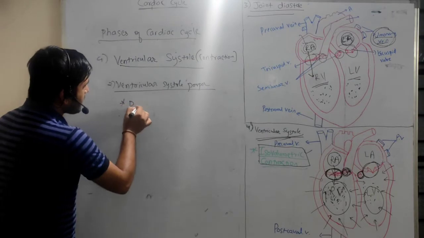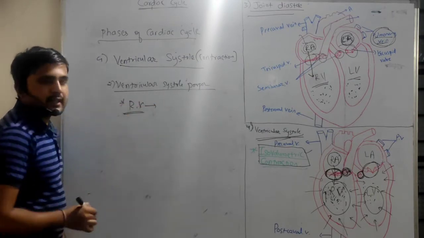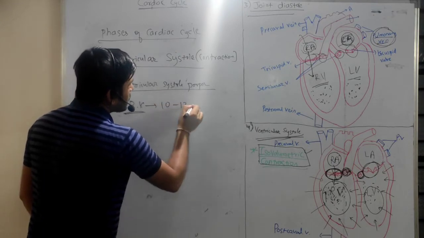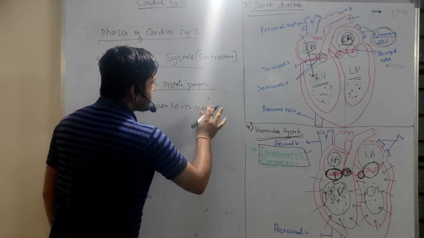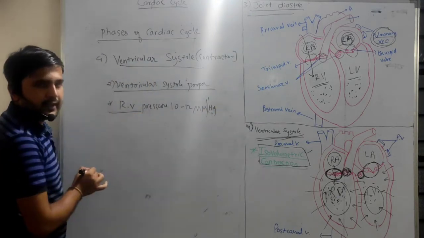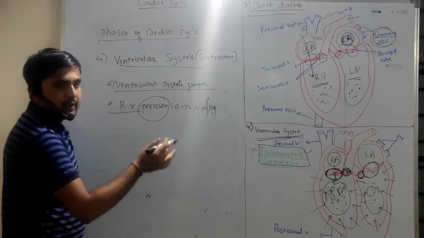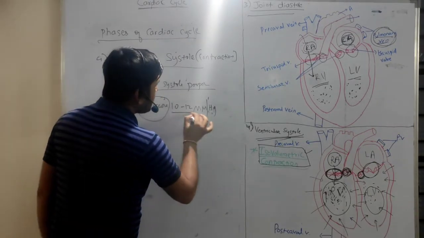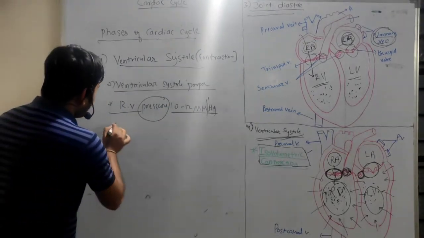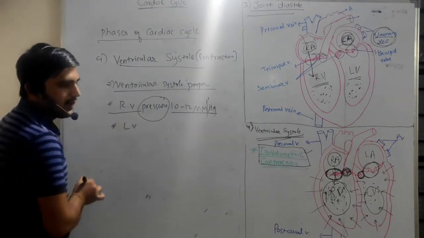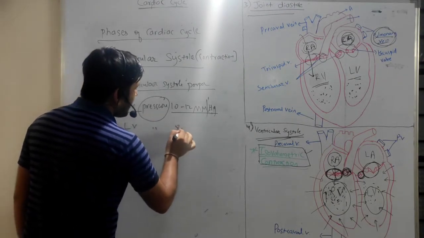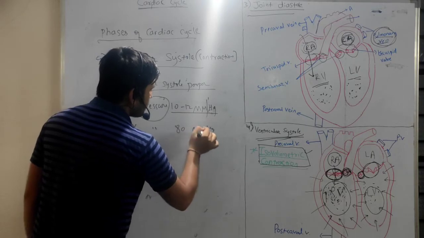If you take in case of right ventricle, the pressure exerted here is 10 to 12 mmHg. Okay. So in case of right ventricle, the pressure exerted by the volume is 10 to 12 millimeter of mercury, right? If you take in case of left ventricle, the pressure is about 80 mmHg, right?